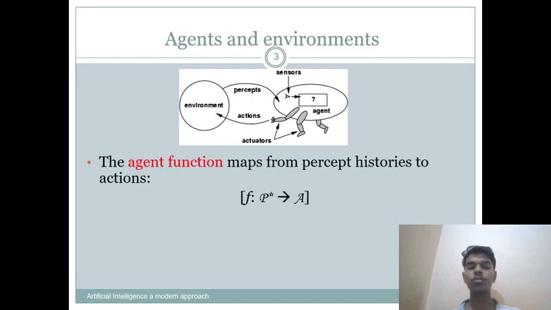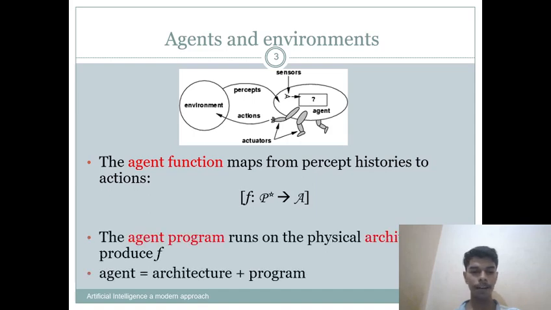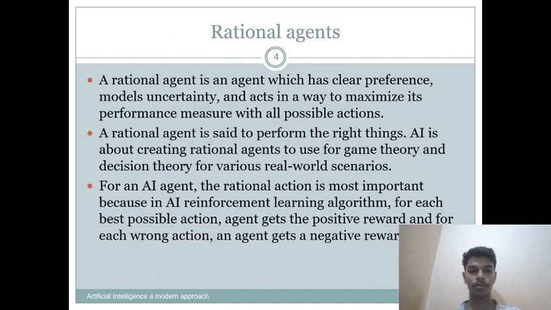Also there is the agent function that maps from percept histories to actions, and it can be represented as you can see, P star to A, and the agent program runs on the physical architecture to produce F. An agent is nothing but the combination of architecture and program. So agent equals architecture plus program.